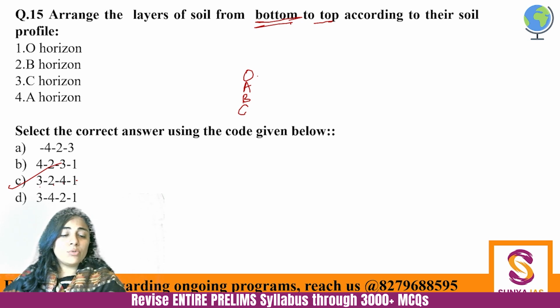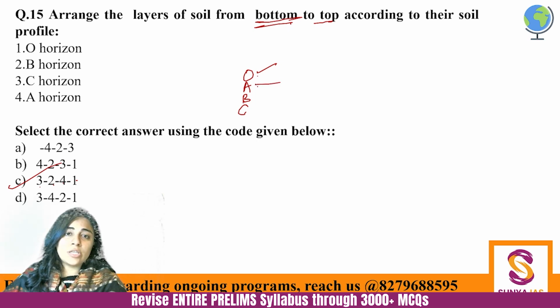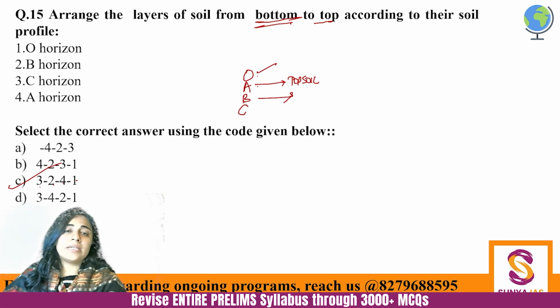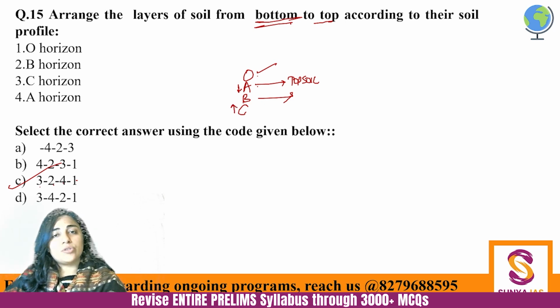But it's important to know something about each layer as well. This O layer, you understand, is full of organic matter. Then you talk about this A layer. The A layer is actually called the topsoil. Then there is layer B. Layer B will have very fine material from the topsoil and also material from C, right?